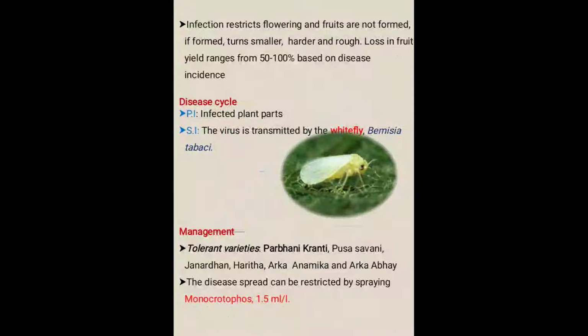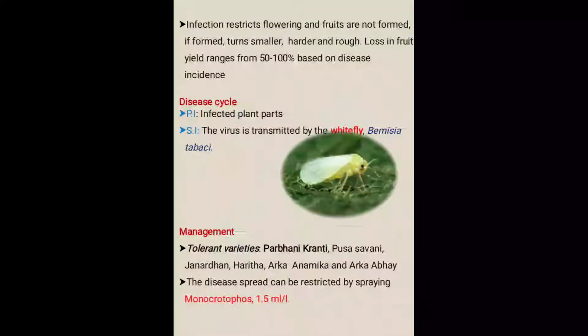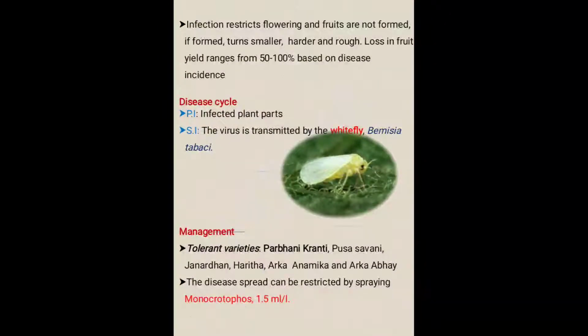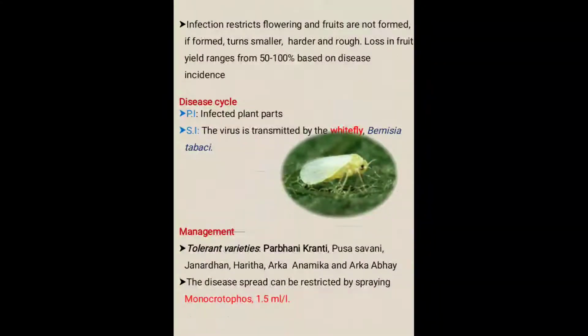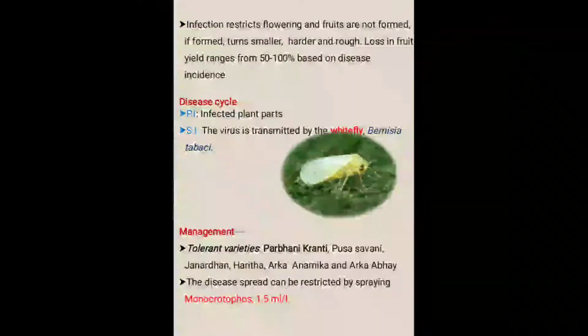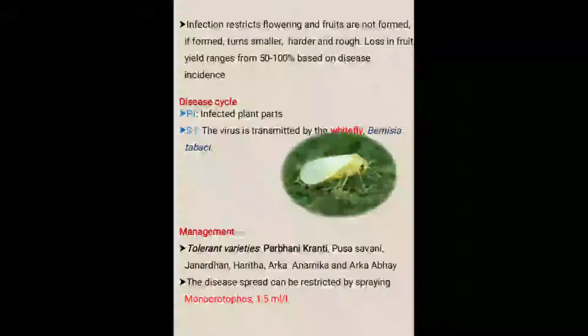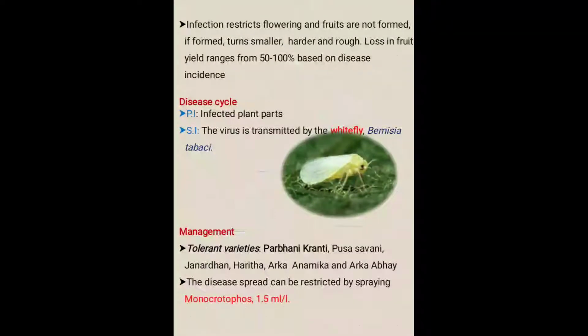If the infection increases or is in severe form, then there will be no fruit setting. If there is fruit setting, the fruits are inferior and the yield is reduced, ranging from 50 to 100% based on disease incidence. These are the symptoms of this viral disease.